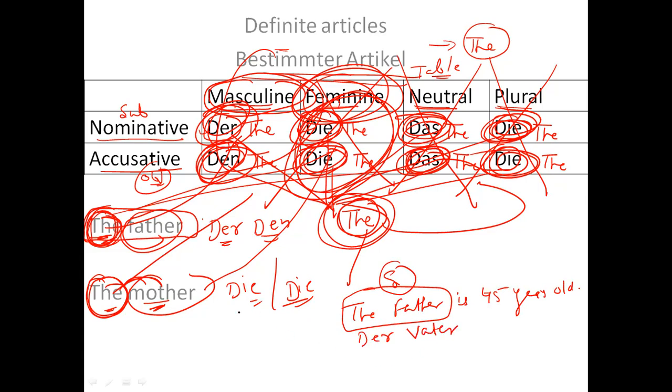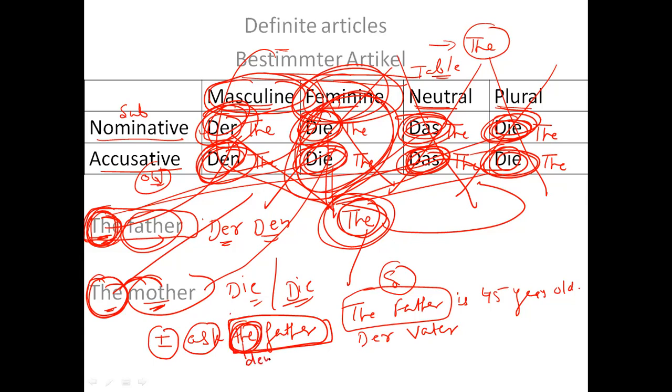And if I say I ask the father, what is subject here? I is subject, ask is verb, and the father is an object, accusative object. Hence, this the will be den. So that depends whether the father is playing the role of a subject or an object.